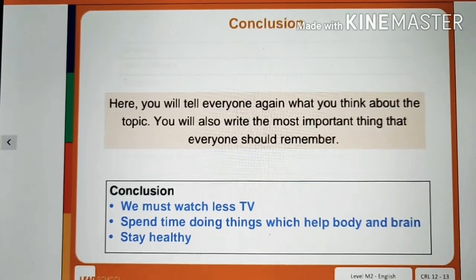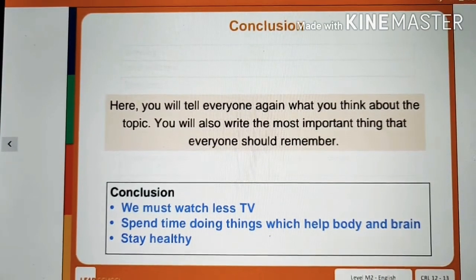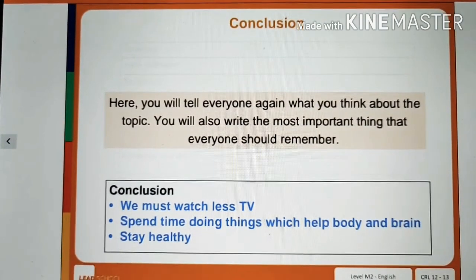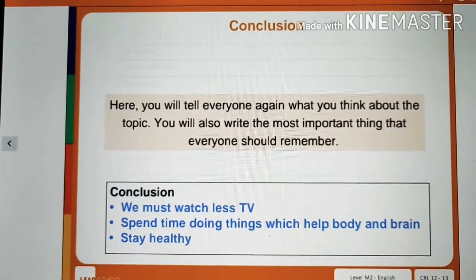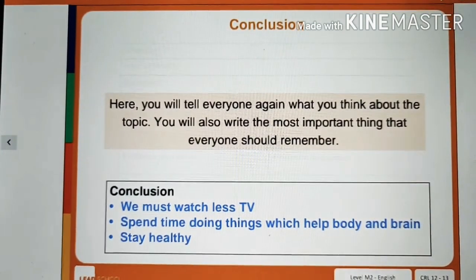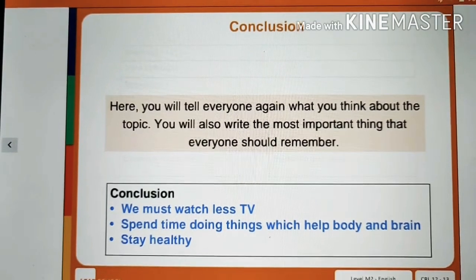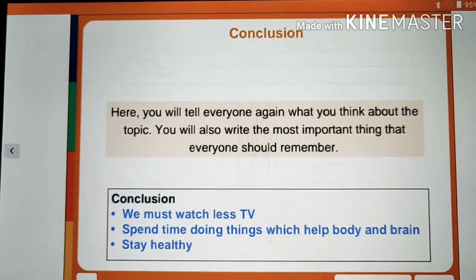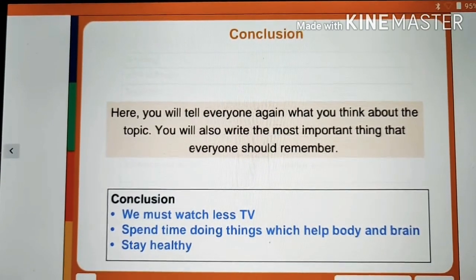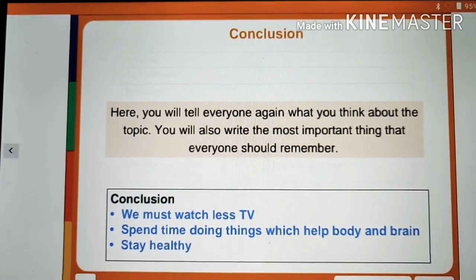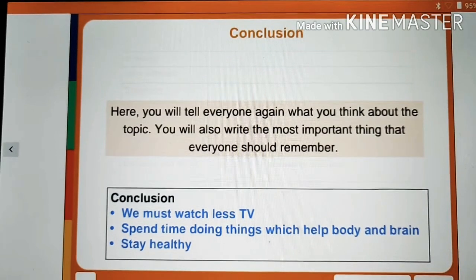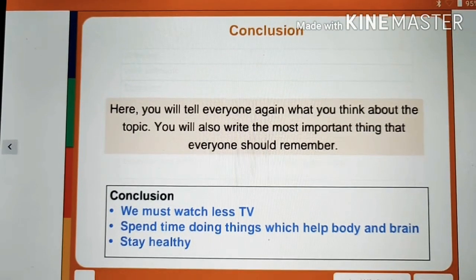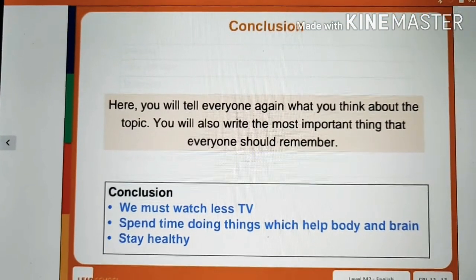So in the conclusion also, you have to tell everyone again what you think about the topic, and then write the most important thing that everyone should remember. As you can see, they have written a nice conclusion: watch less TV and do things which are helpful for our body and brain.